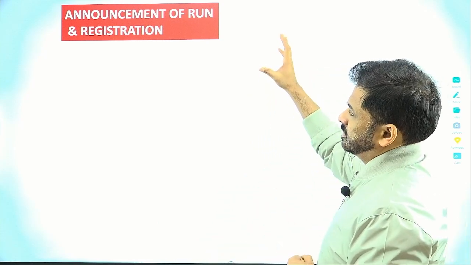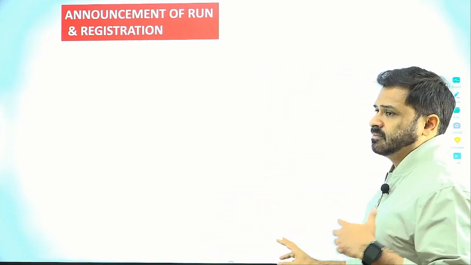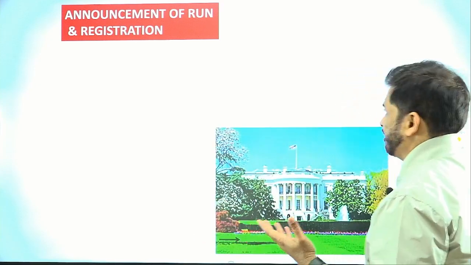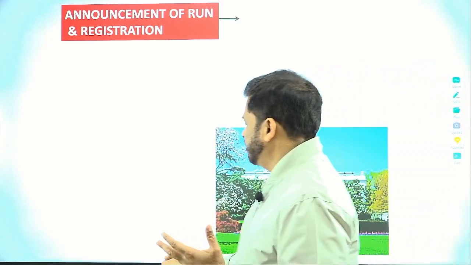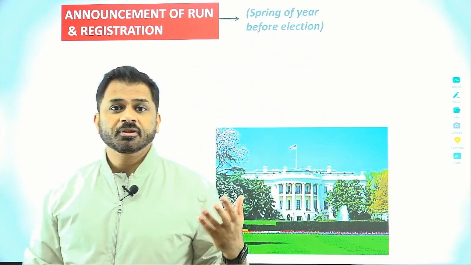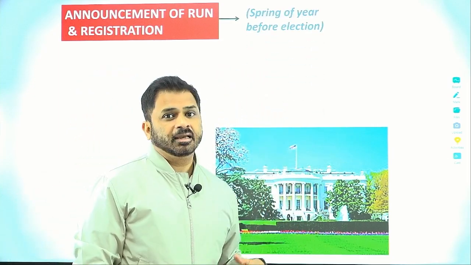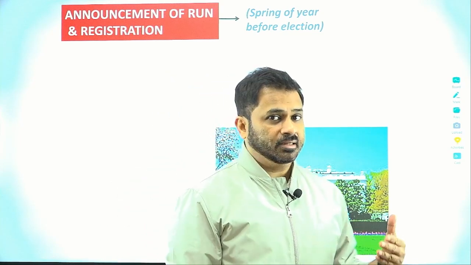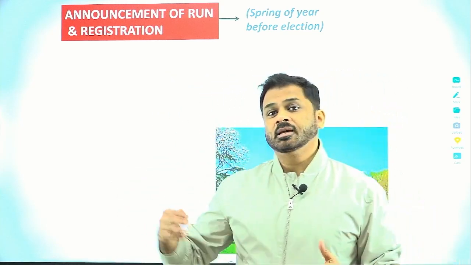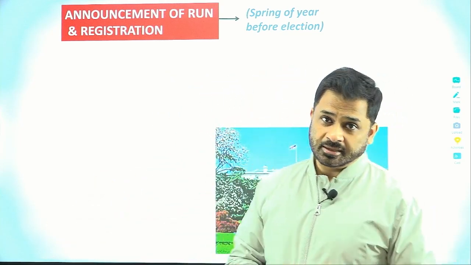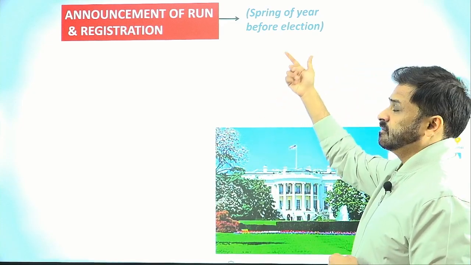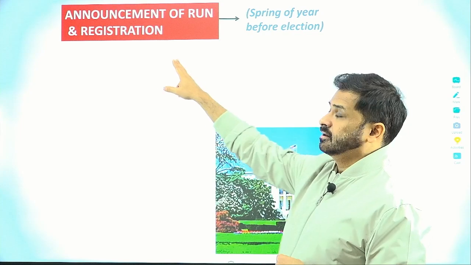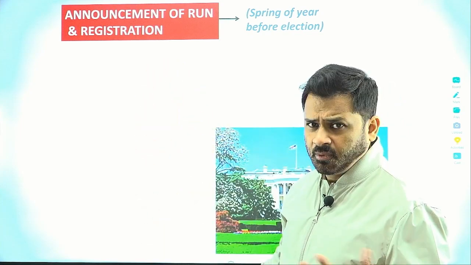First and foremost, there will be an announcement by the candidates that they are running for the elections, and the registration. When does this happen? This happens somewhere in the spring of the year before the election year. For example, if the final election is to happen in 2024, then in 2023 itself the process will start. The candidates, in the spring, that means somewhere around March or April, will be announcing their candidacy from the parties they want to get elected from.